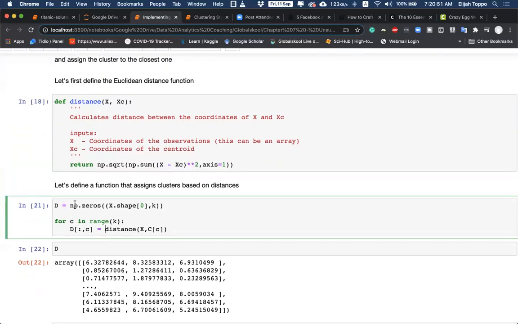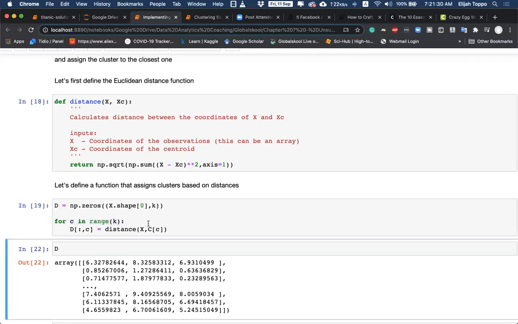Then let me create an empty matrix D with 1000 rows and 3 columns. The 1000 rows will represent each of the data points, and the 3 columns, k columns, will say what is the distance between that point and centroid 1, that point and centroid 2, that point and centroid 3. That is the aim, and we run it for all the data points and for all the centroids that we have, centroid 0, 1, and 2. So when we do that, we end up with the distance matrix.